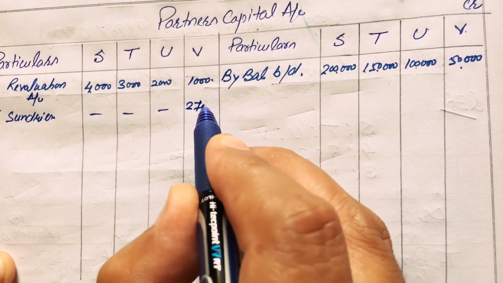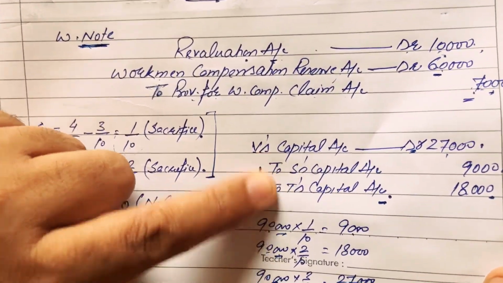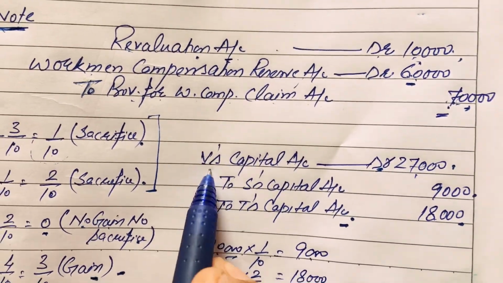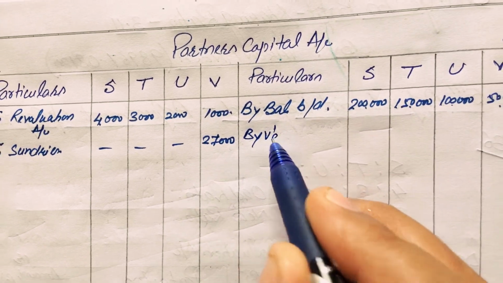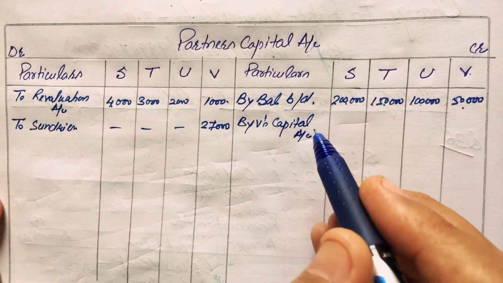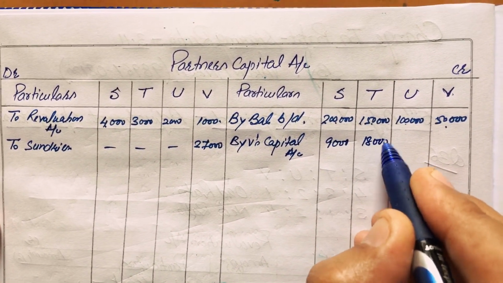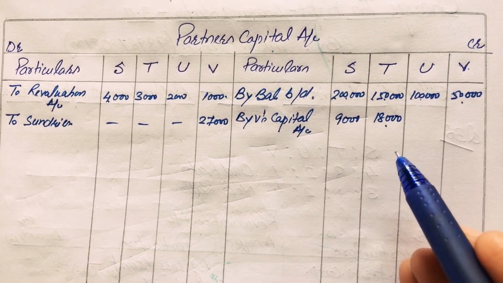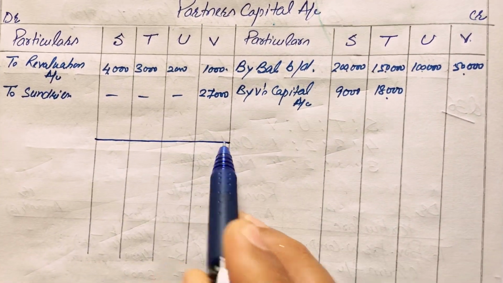S and T's capital accounts are credit, that's why posting will be on the credit side of S and T by the name of V's capital account. In the S and T columns the amounts will be 9,000 and 18,000. Because there is no other information, only the adjustment of capital is required, that we will do in the second part of the capital account.